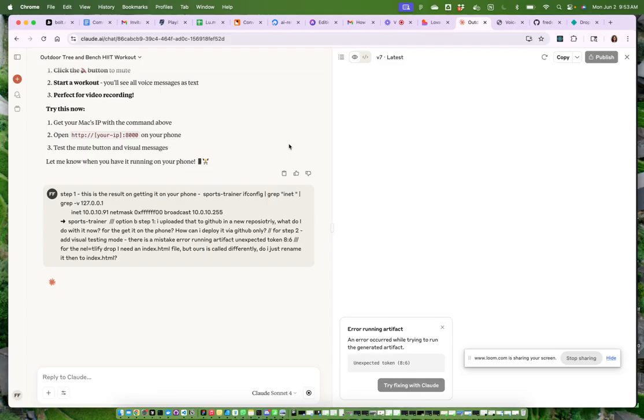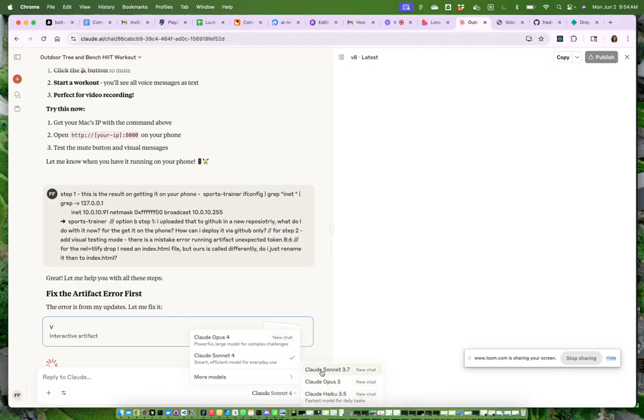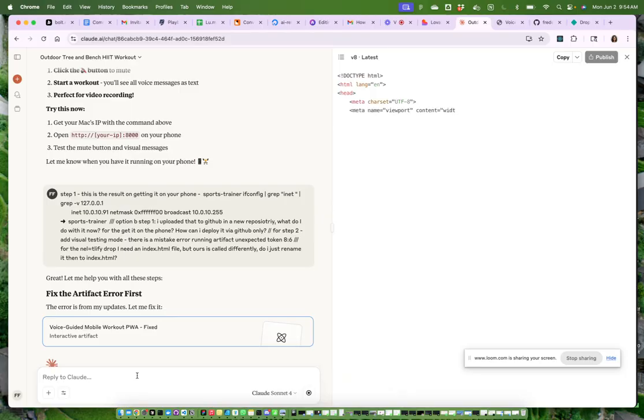So you see it's loading again. Also, when you use Claude, here's Claude Sonnet 4. If you want to use other models, sometimes it goes a bit faster, and you don't have the limit on the length of the code you have available before you have to wait a bit. You can just chat longer, but on the other hand, the 4 ones are just more effective and a bit better.